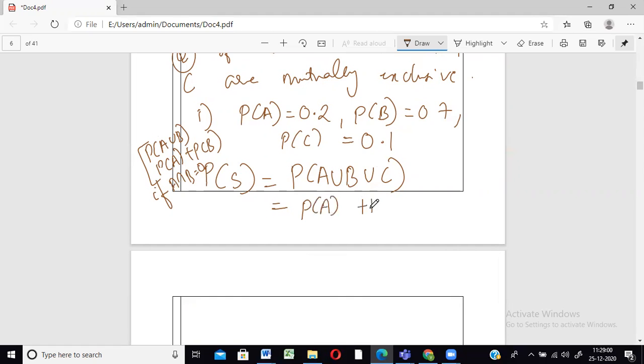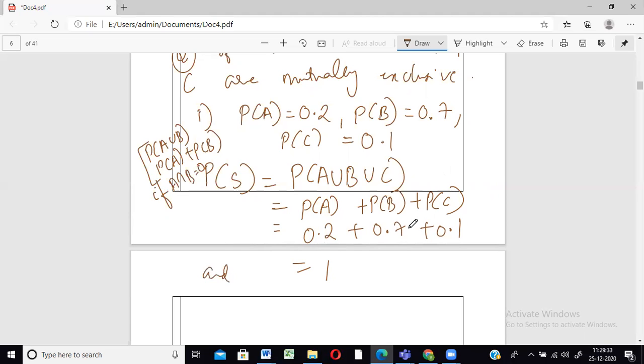Probability of A plus probability of B plus probability of C. So we have all the values, so let us put everything together. A is 0.2, B is 0.7, plus 0.1. So what do we get? 0.9 plus 0.1, so that is equal to 1. So yes, of course, this should not be more than 1, correct? What did I tell you? The probabilities of the entire thing should not go beyond 1. It can only be between 0 and 1. So yes, it is satisfying.